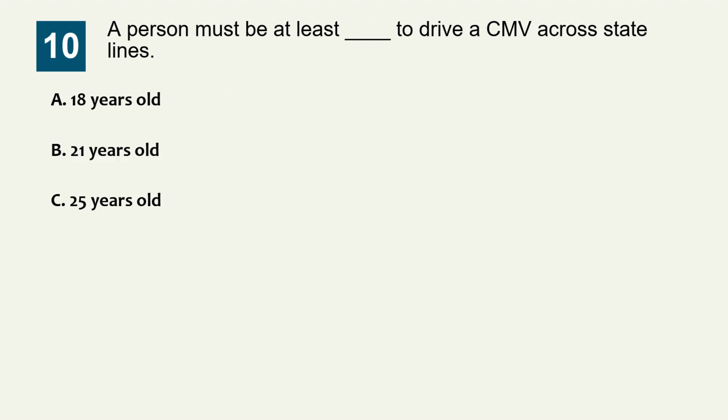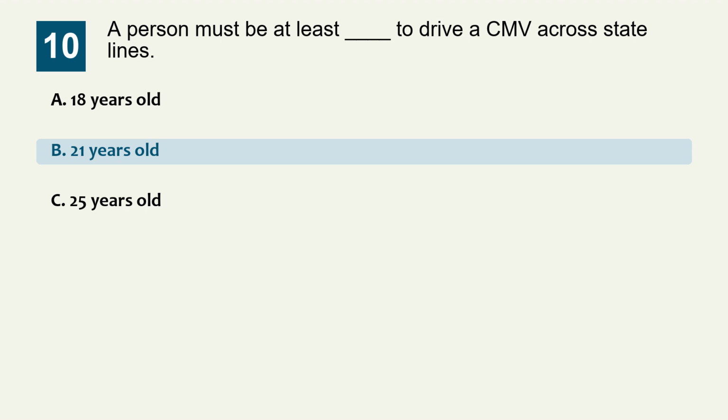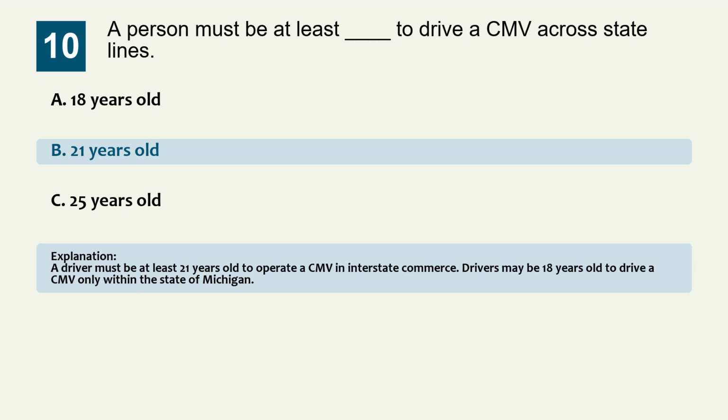Question 10. A person must be at least blank to drive a CMV across state lines. Option A, 18 years old. Option B, 21 years old. Option C, 25 years old. The correct answer is option B, 21 years old. Explanation. A driver must be at least 21 years old to operate a CMV in interstate commerce. Drivers may be 18 years old to drive a CMV only within the state of Michigan.